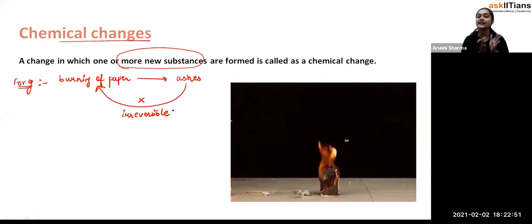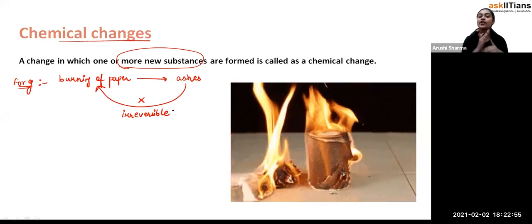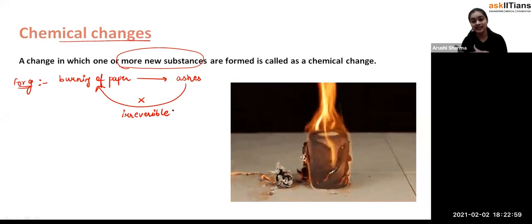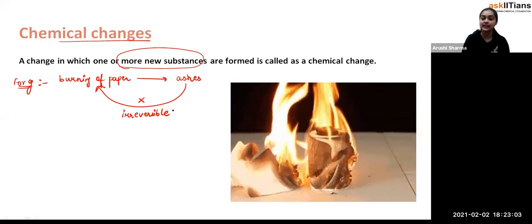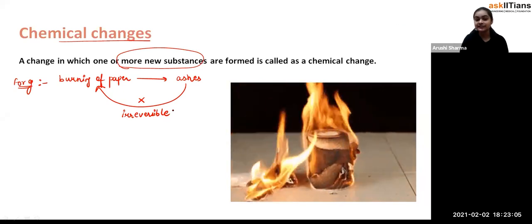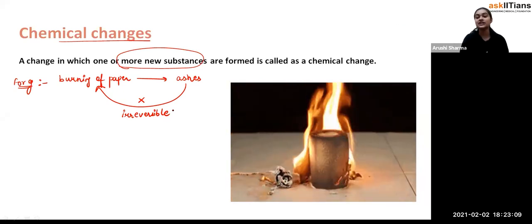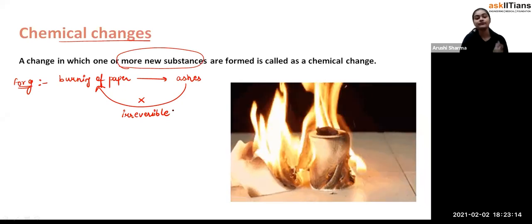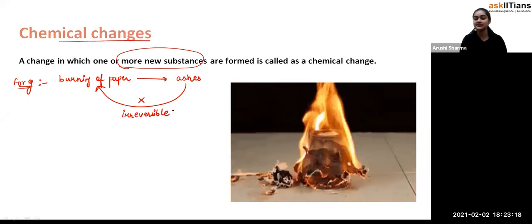But here in the chemical changes, if you observe that whenever paper is burned or any other change occurs in which some new substance is formed, in that process we are not able to reverse it. And when we are not able to reverse it because of the change in the chemical properties, such changes are called chemical changes. Okay, students.